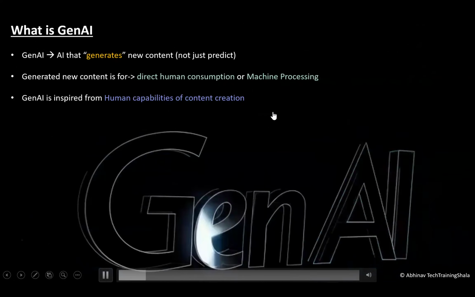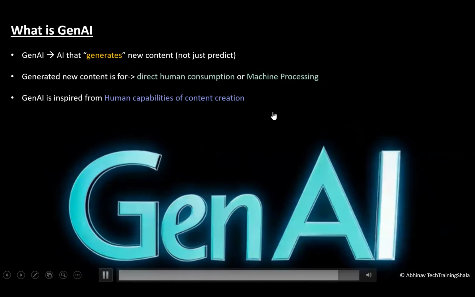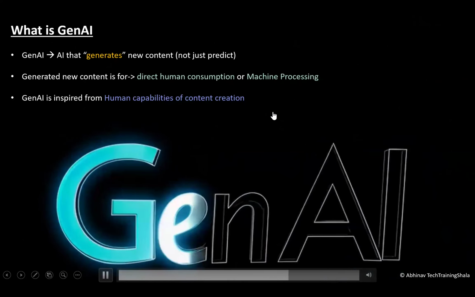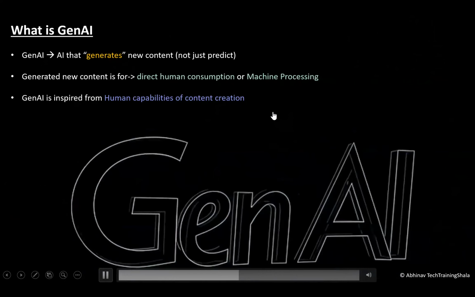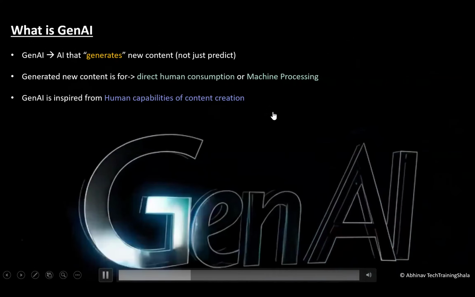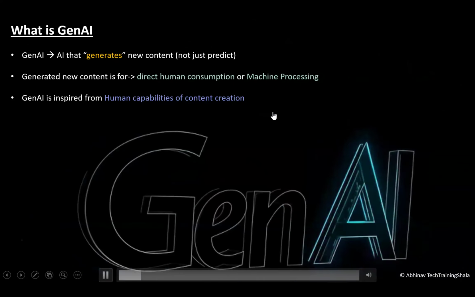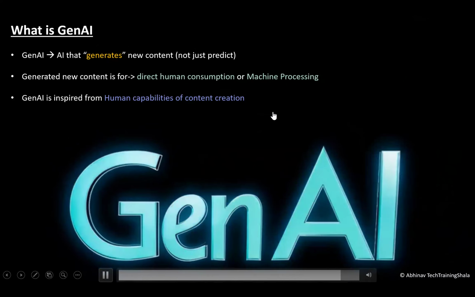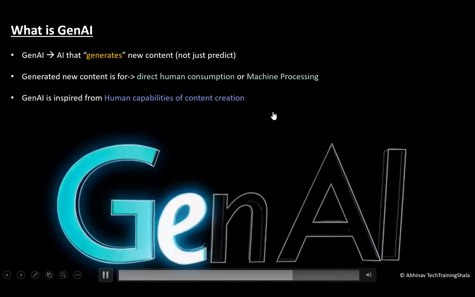Google's content is saved on the server, and it fetches that and shows the pre-decided content in a pagination manner. But the main difference between Google and ChatGPT is that the content generated on ChatGPT is new content, and it is generated dynamically.